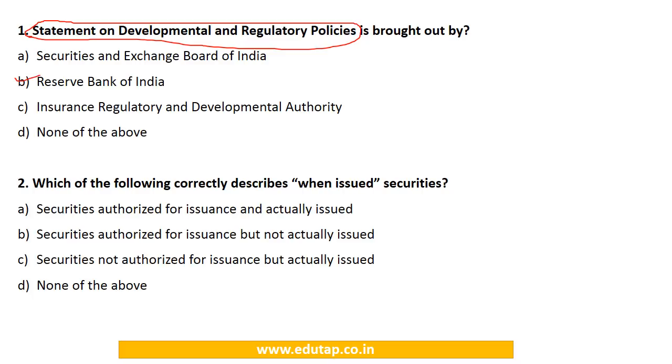Next question. Which of the following correctly describes when issued securities? We have seen that our first notification was based on this particular concept of when issued securities. Options are securities authorized for issuance and actually issued, securities authorized for issuance but not actually issued, securities not authorized for issuance but actually issued, or none of the above. So we have understood this concept of when issued securities, that these securities refer to those which have been authorized for issuance but have not been actually issued yet. So the answer to this will be option number B.